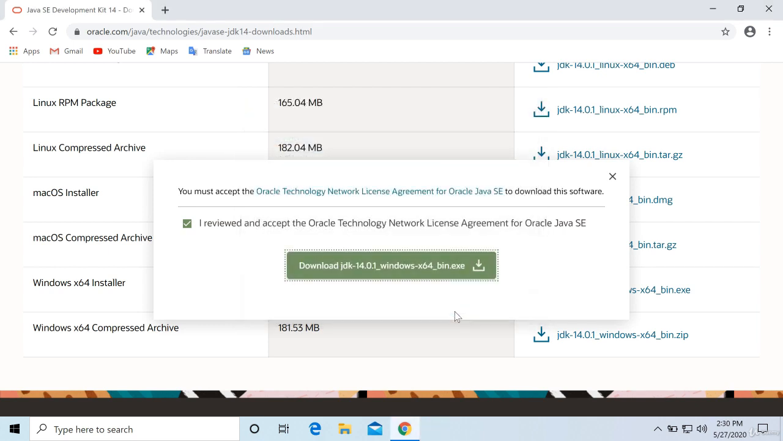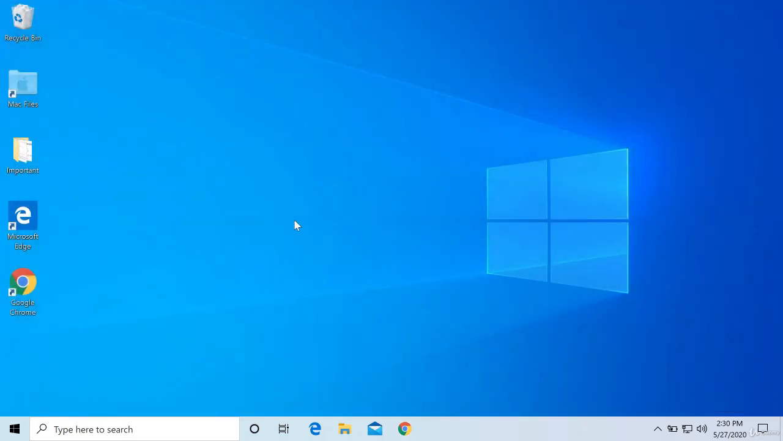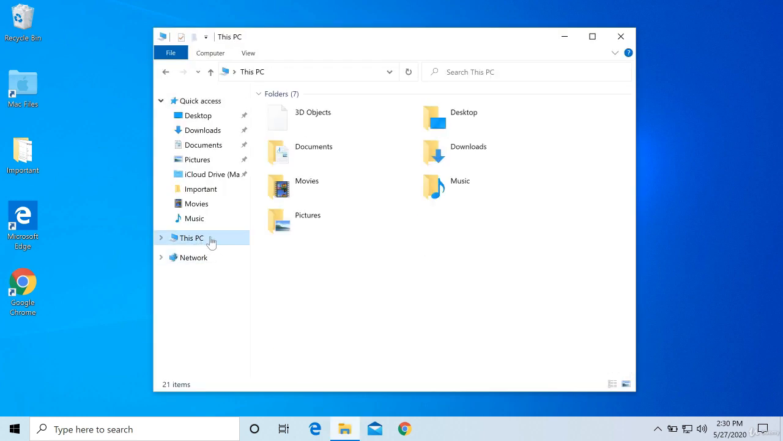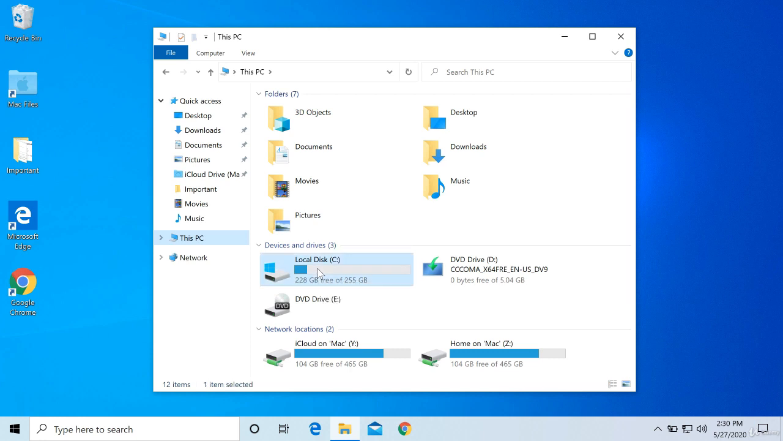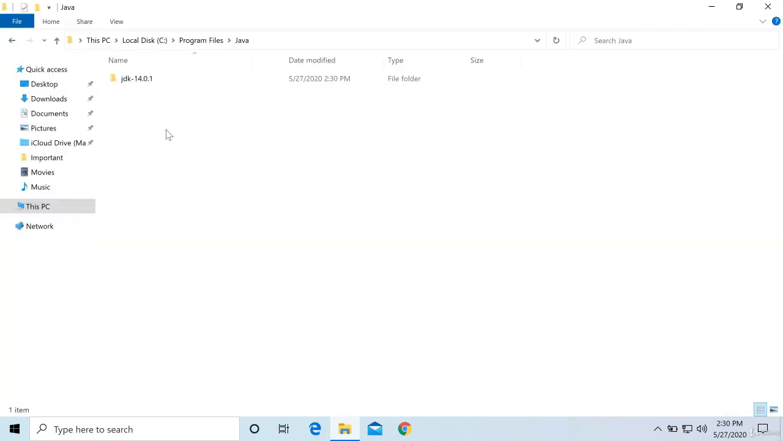So that's it. It is installed on this machine. Let us close all these things. Now let us check where it has been installed. Open File Explorer, then go to This PC, inside C drive, then Program Files. Inside this, Java is installed here. Maximize it and see.